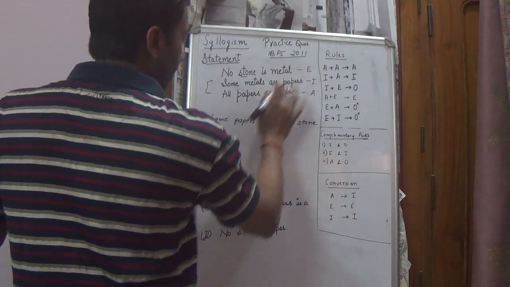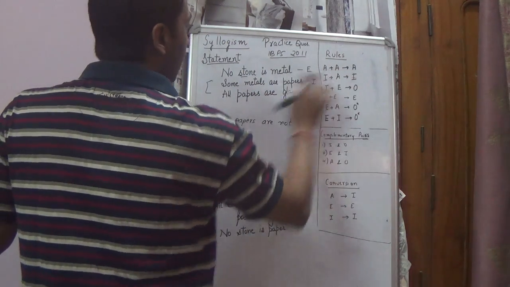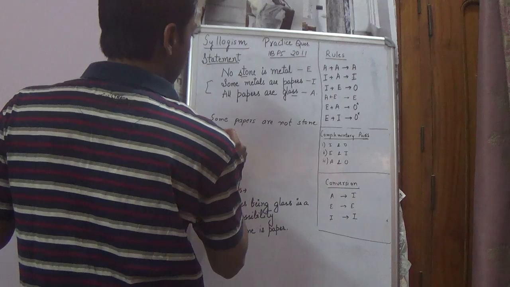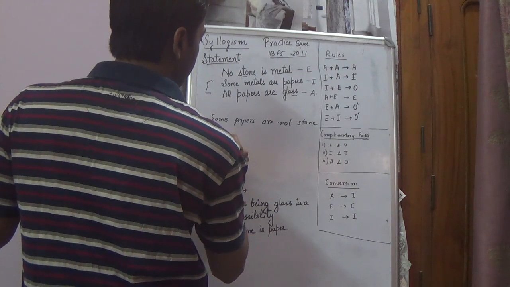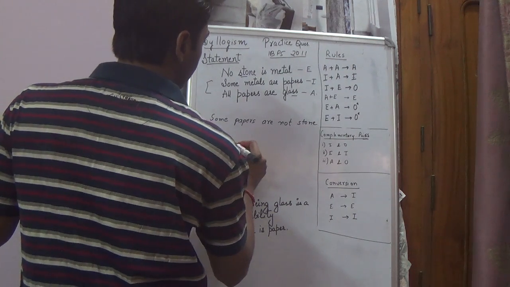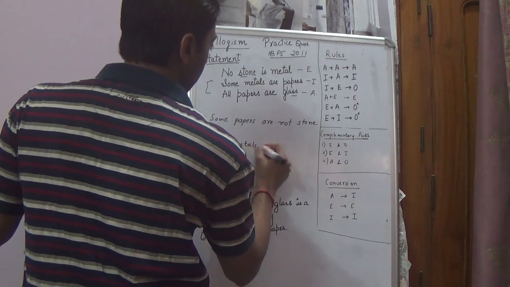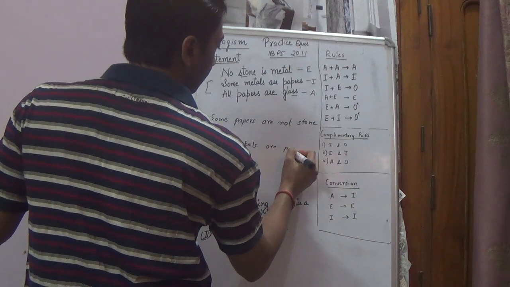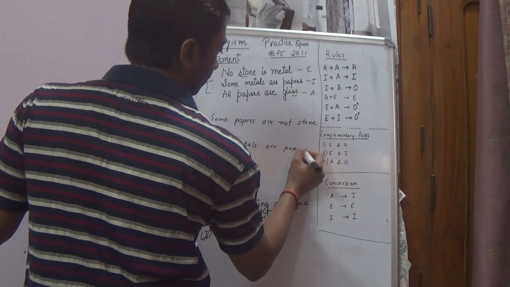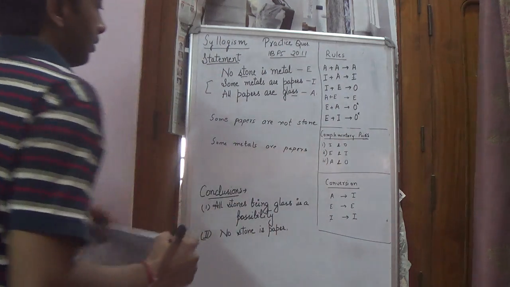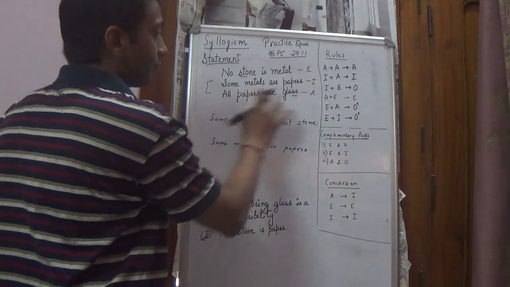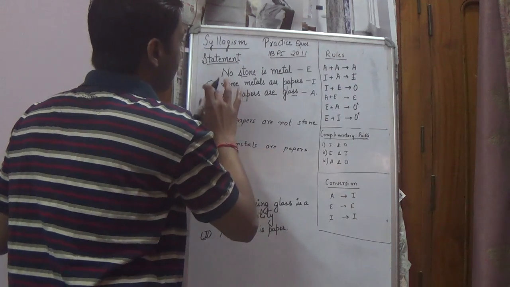We'll cancel out paper and paper and we get I. So I would be: some metals are papers. So this is based on I plus A, these two sentences.